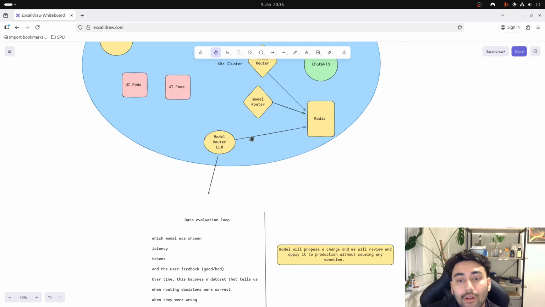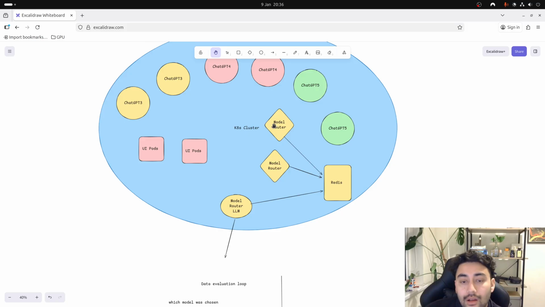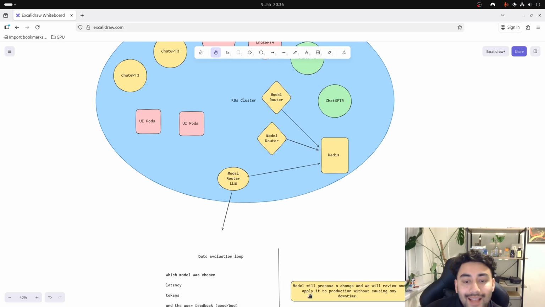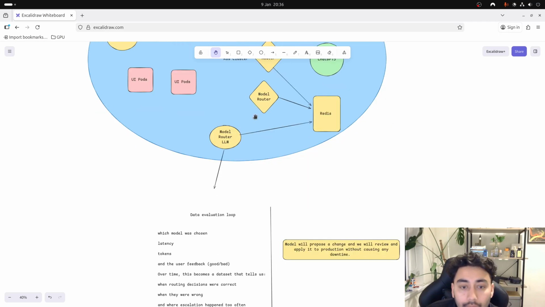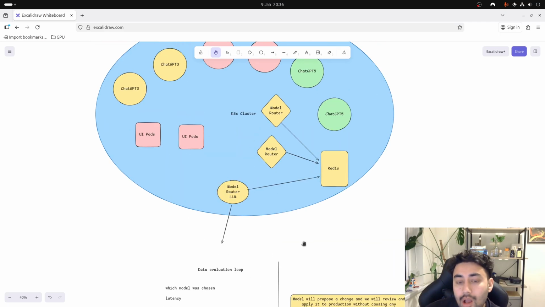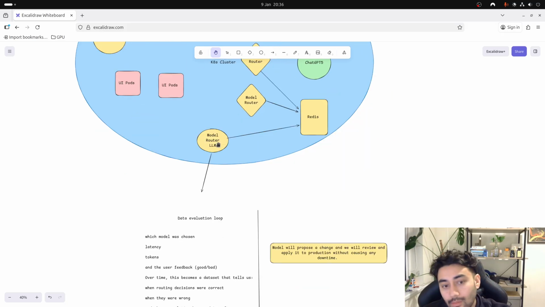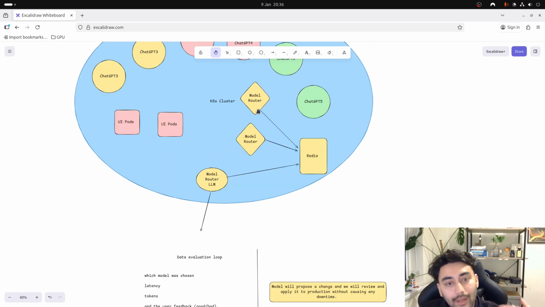I don't want the model to update my model router logic in real time, because I want to have some sanitation before I do that. What if that change is corrupt in some way? What if that change takes my production down? So eventually I will move it in such a way that I'll have a pipeline. We will do some unit testing. After those tests are passed, then we'll apply those updates automatically in a rolling fashion. Maybe one model router gets updated, and after that is stable for a while, then another one gets updated. But those things are for the future.